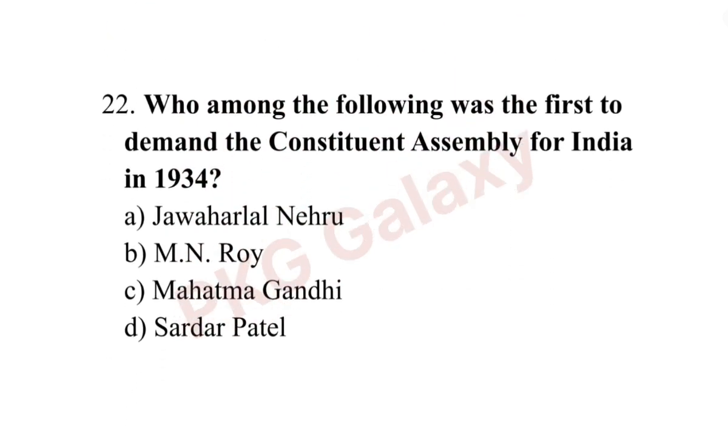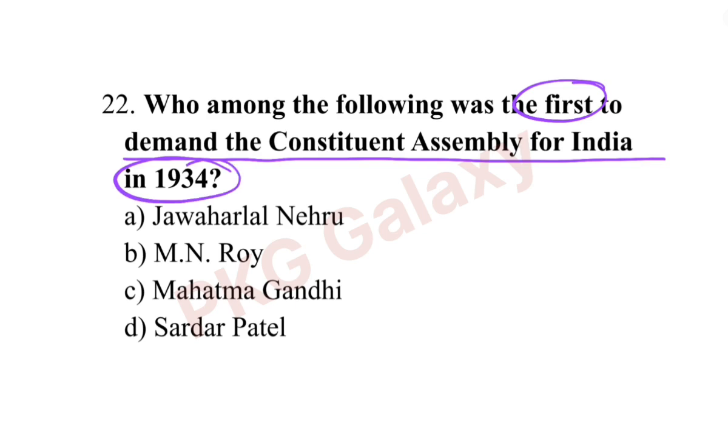Next question. Who among the following was the first to demand the Constituent Assembly for India in 1934? The correct answer is option B, M.N. Roy.